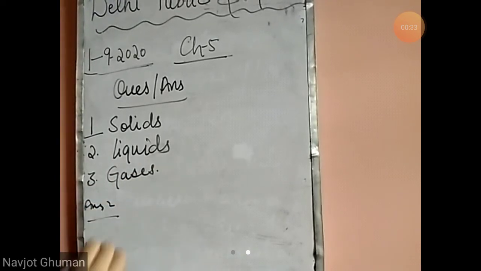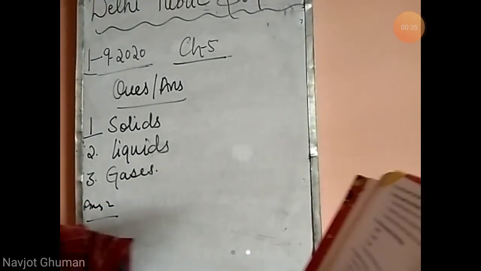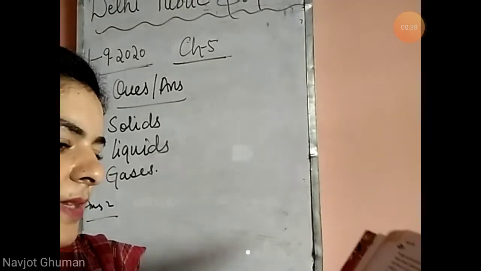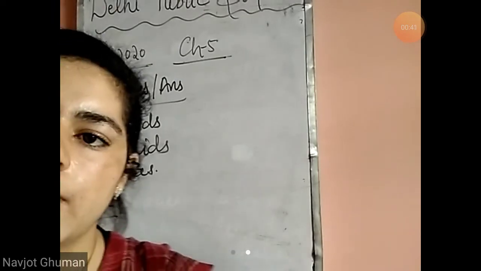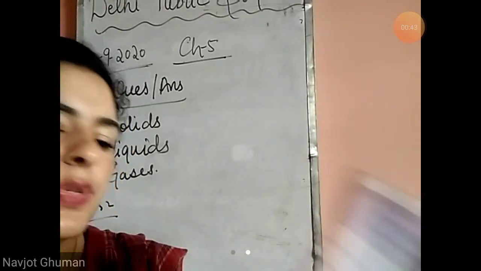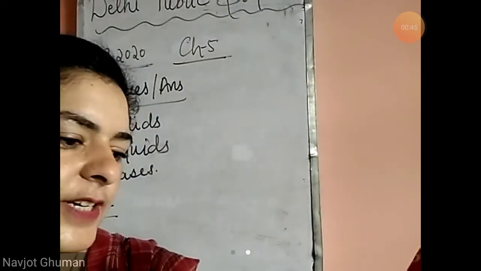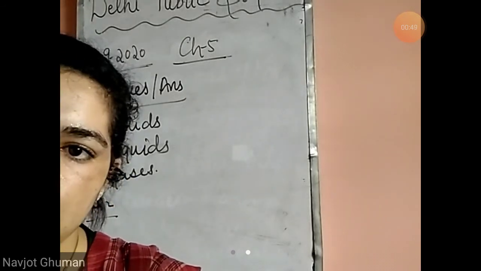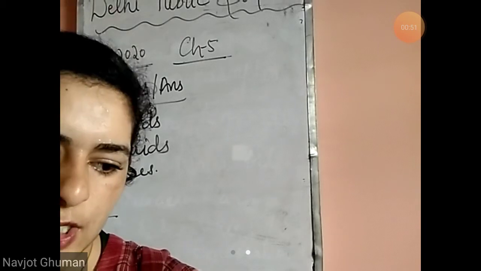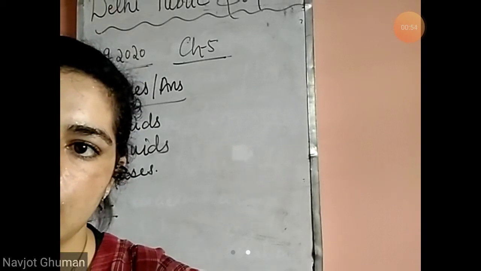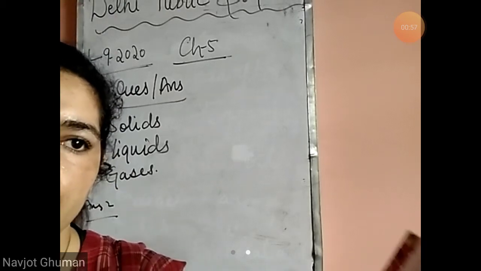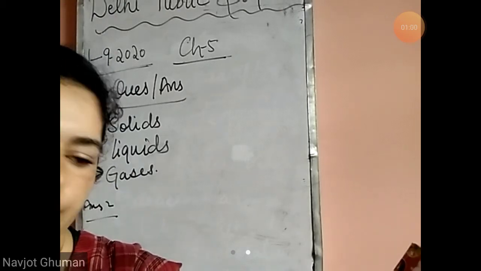Answer number 2. Write two differences between solids and liquids. This answer is given on page number 50. Two differences between solids and liquids: first, solids have a fixed shape, but liquids do not have a fixed shape. They take the shape of the container in which they are poured.